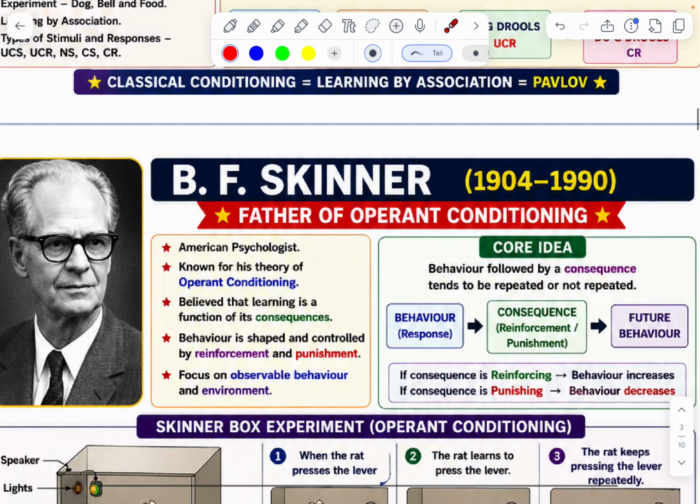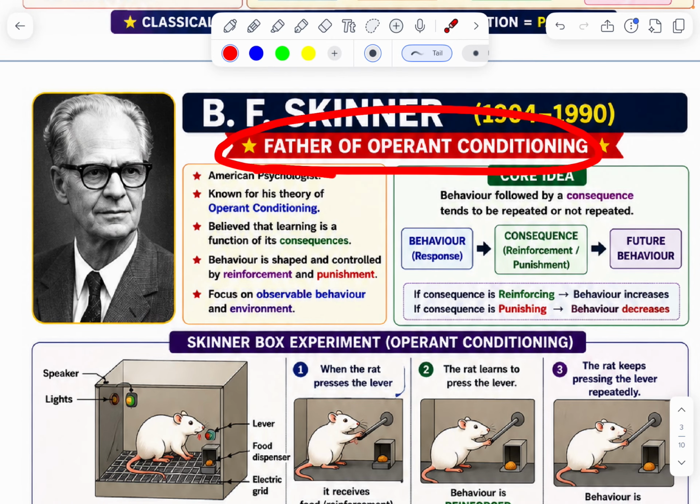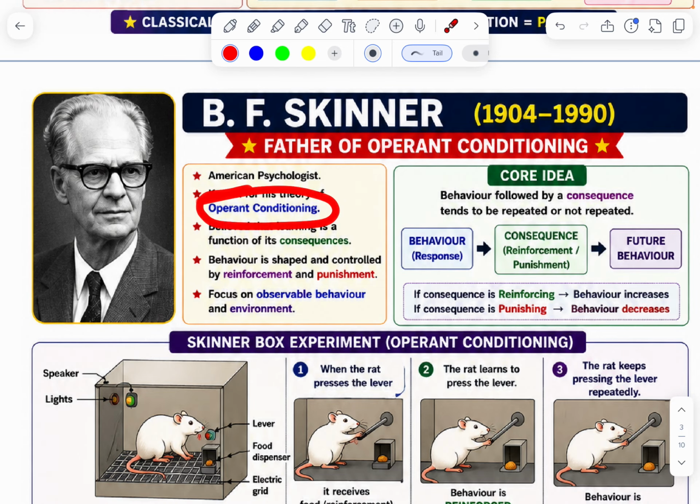Next, Skinner. Skinner is the father of operant conditioning. He is an American psychologist, and his theory is known as operant conditioning. Behavior is shaped and controlled by reinforcement and punishment. Its core idea: focus on observable behavior.